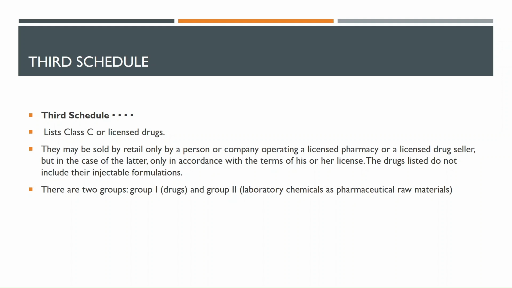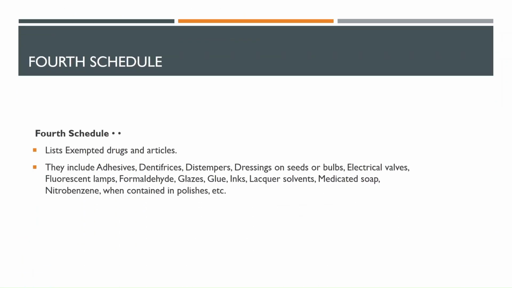The drugs listed do not include their injectable formulations. For example, two groups, group 1 and group 2, where we have laboratory chemicals for pharmaceutical raw materials, and then we can also have others apart from injections. Maybe we can have paracetamol, we can have diclofenac, not injection, but in tablet form.